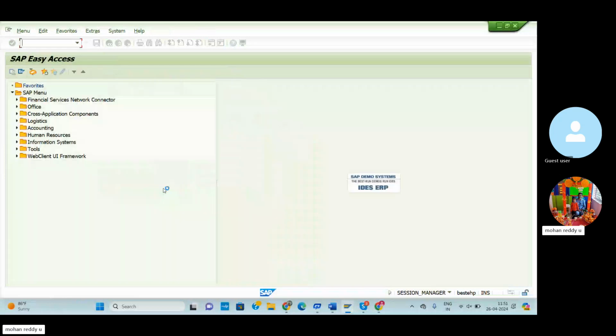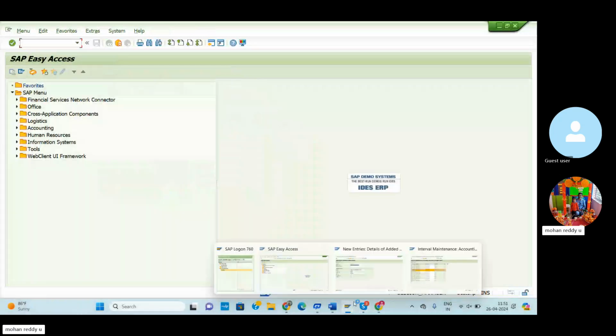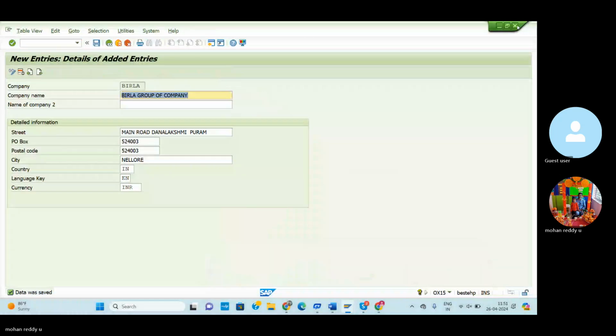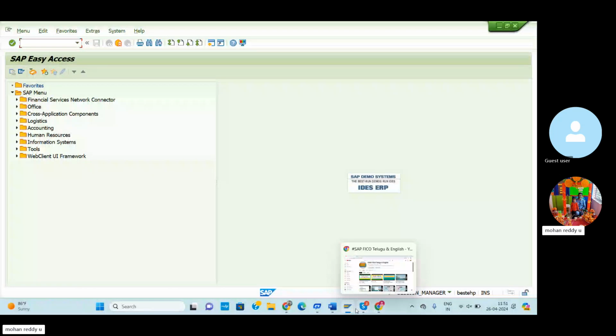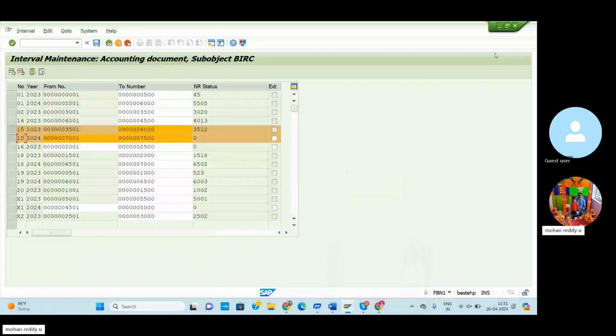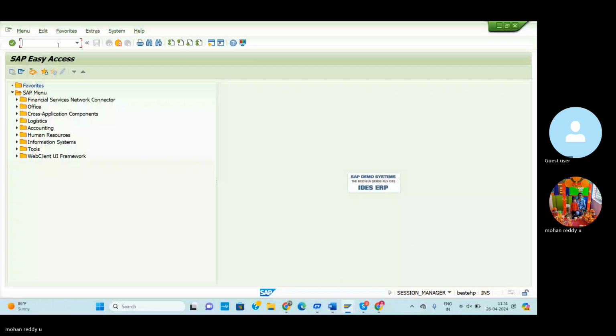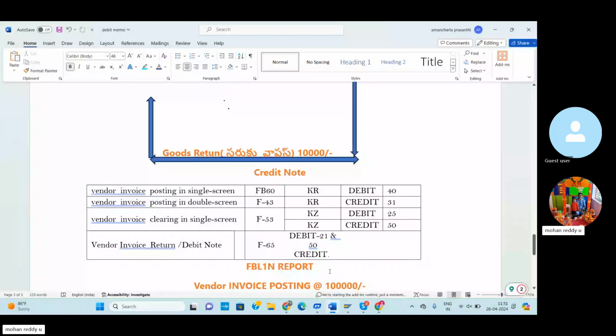So again I'll go. Before that I could close all the screens. Sometimes if you are using many screens, the system will not work properly. So that's why I'm closing all the screens. So slash n for the home screen. So the T-code for vendor invoice debit note is F-65. The F-65, enter.